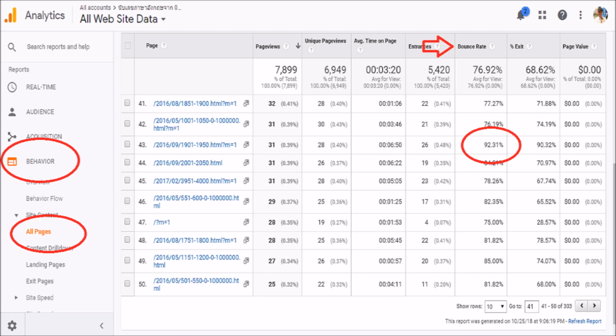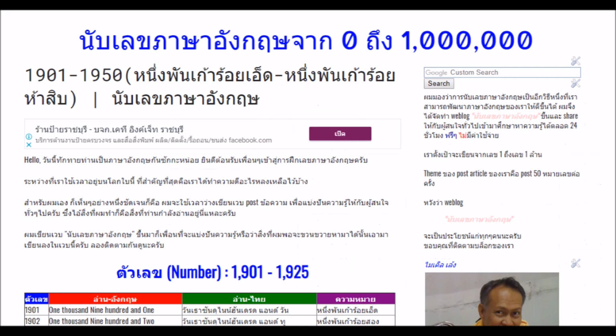I use Google Analytics. Go to the behavior report, site content, and all pages. Then go to check the bounce rate report. For example, select the highlight performance. In this video now, I pick the landing page which has 92.3%. I'm going to rewrite my content.